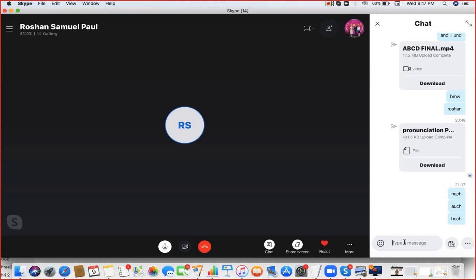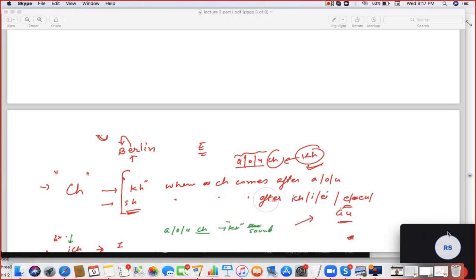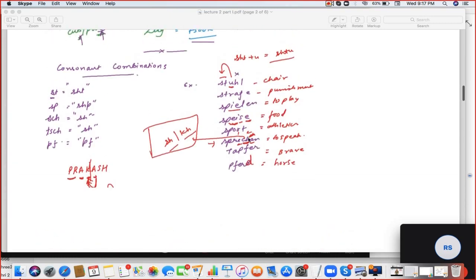Otherwise, Sh sound. I got this confusion because I was using Duolingo, where they pronounce the word differently. 99% of areas, this rule which I have given you is applicable. Only 1% of areas in Germany have the reverse rule. In the Rhine area, in South Germany, you might find the reverse of this rule, especially the area near Italy. So there you will find people calling this word Sprechen with a K sound instead.